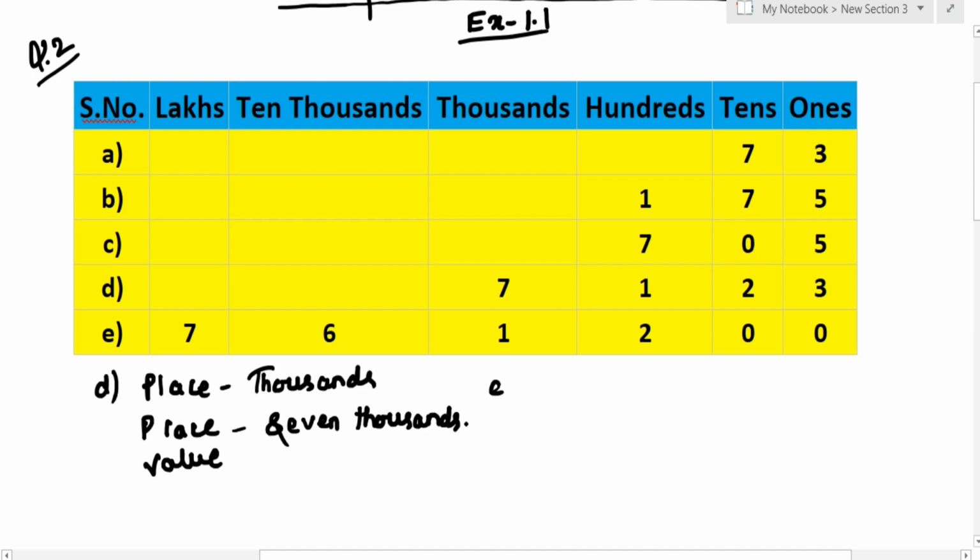Next, the E, the last one. You can see that the 7 is in the place of lakhs. So we will write down its place is lakhs. And what will be the place value? The place value as the 7 is in lakhs place, so the place value will become 7 lakhs.